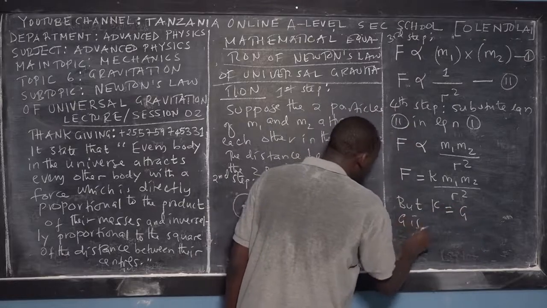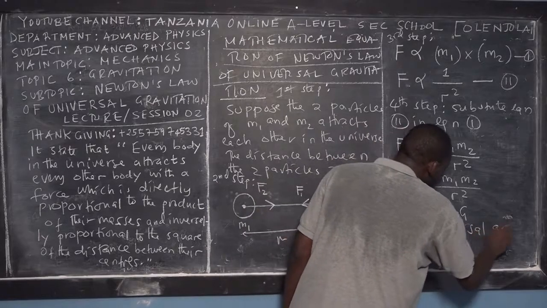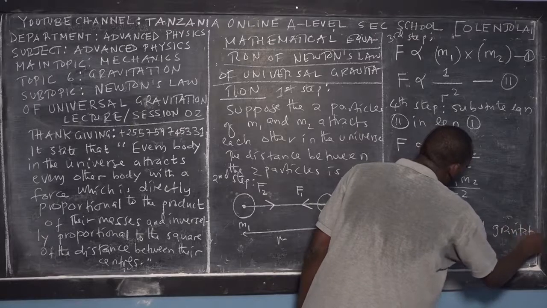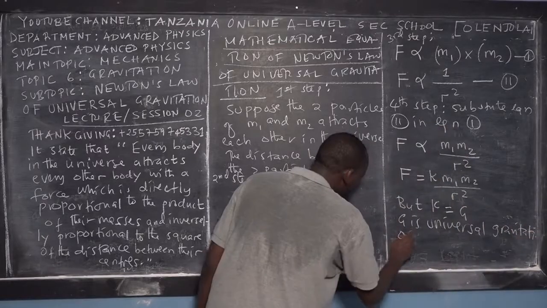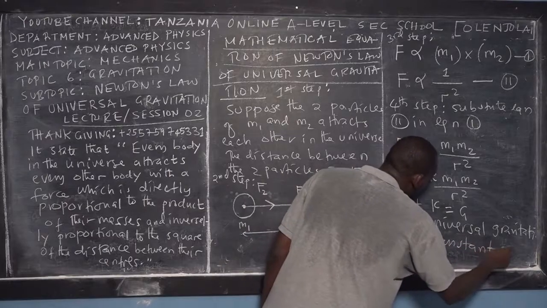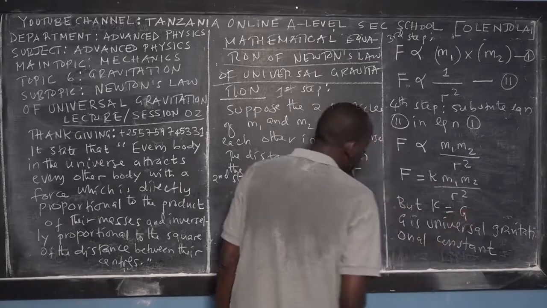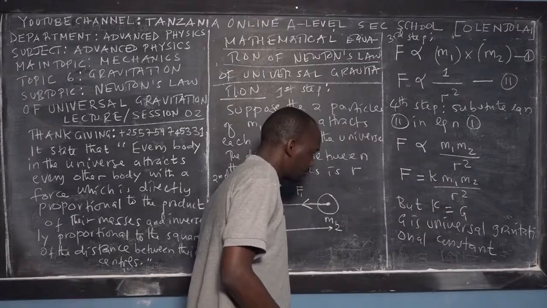G is called the universal gravitational constant, which has been found and proved everywhere by Sir Isaac Newton.